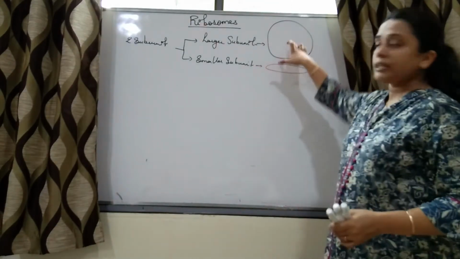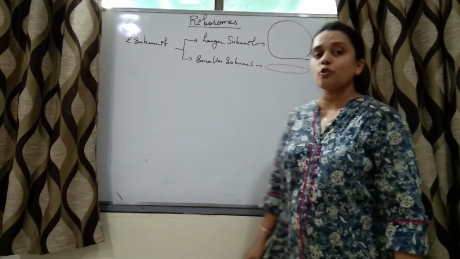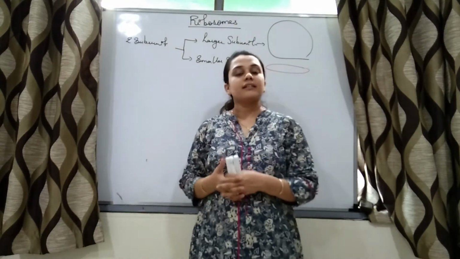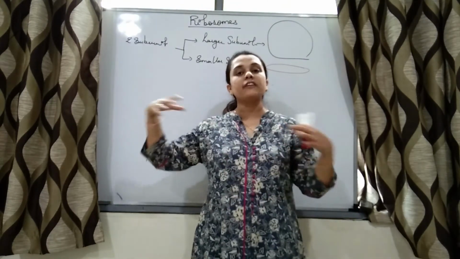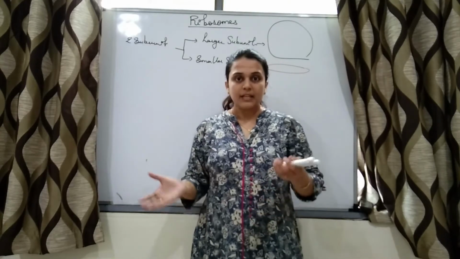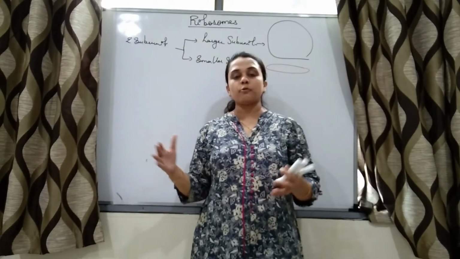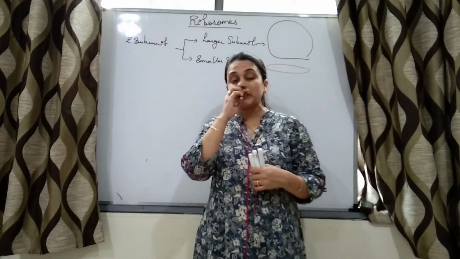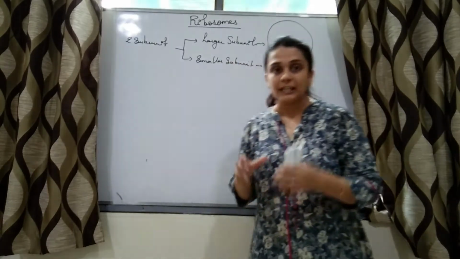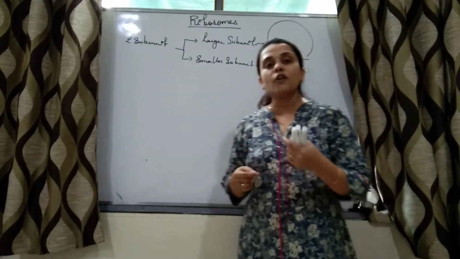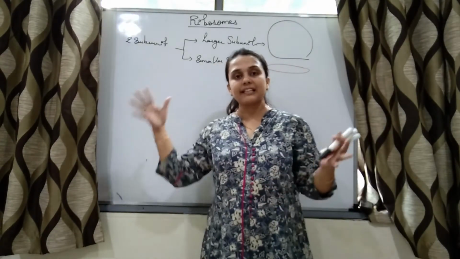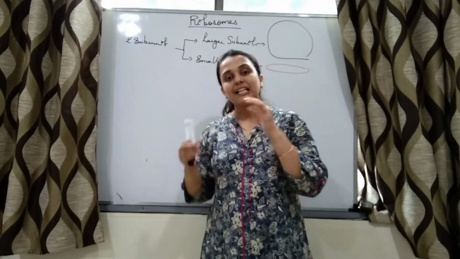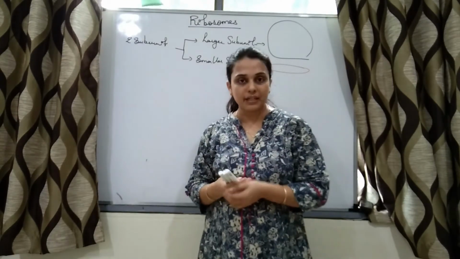So these two subunits of ribosomes are not attached with each other. Actually, these two subunits are floating freely in the cytoplasm, right? But whenever there is need of synthesis of proteins, these two units will combine. Once proteins are synthesized, these two units will again become separated, right?